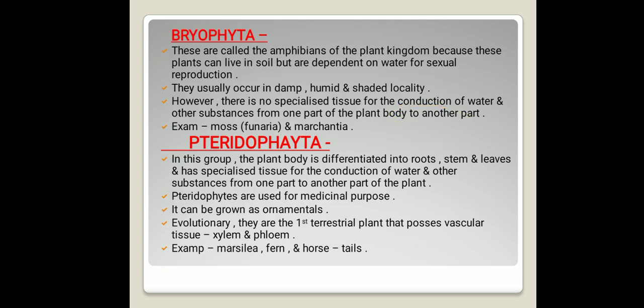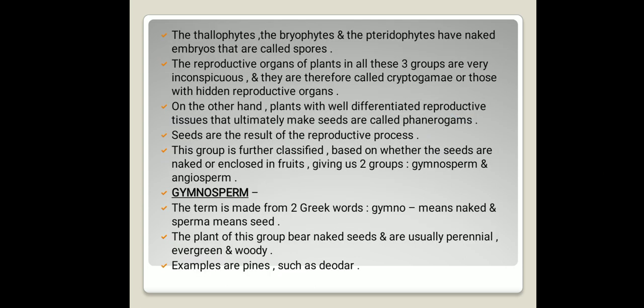Then seeds are the result of the reproductive process. Obviously, after reproduction, seed is produced. So when the seeds are produced, when we can easily see that seeds are produced, that are known as phanerogams. This group is further classified based on whether the seeds are naked or enclosed in fruits. Again it is further classified into two groups, gymnosperm and angiosperm.